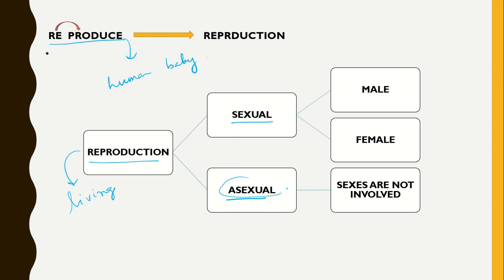Asexual reproduction is the primitive one. It is seen in some lower invertebrates. Here the sexes are not involved. One single organism can give rise to its copy or clone. Sexual reproduction is seen in higher organisms and higher vertebrates. Here the sexes are involved, male and female are involved in this reproduction. We are studying human reproduction here, so we will study sexual reproduction.